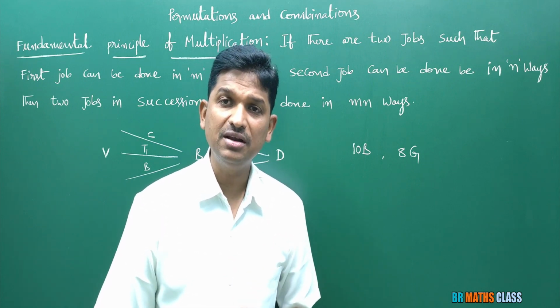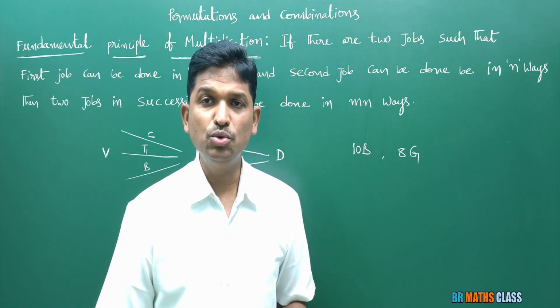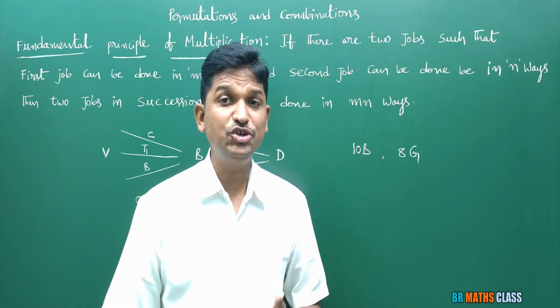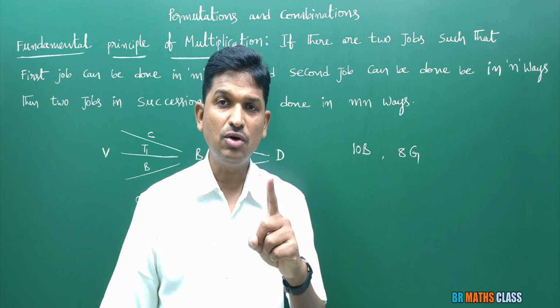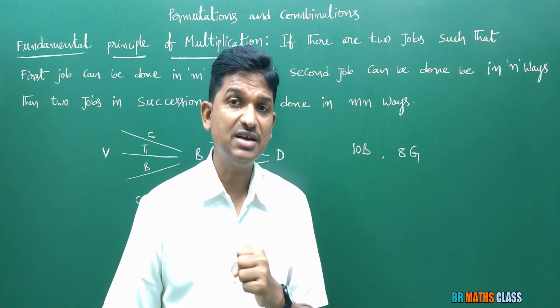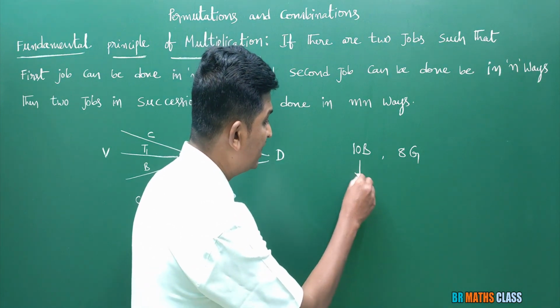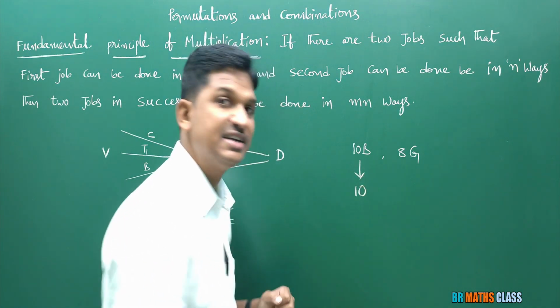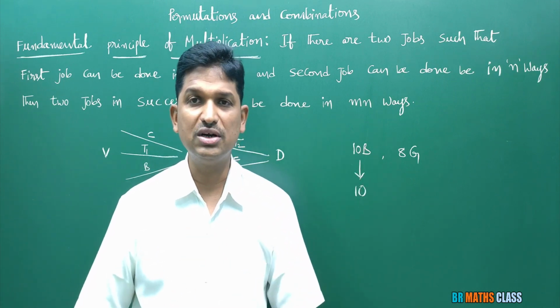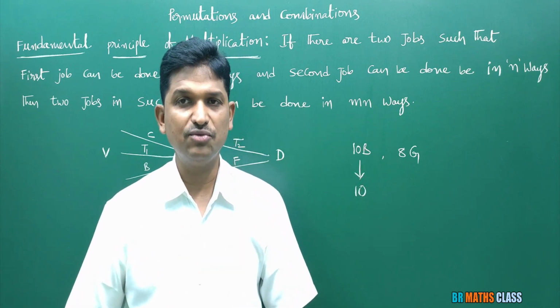I can select B1, I can select B2, I can select B3, I can select B4. Like that I have 10 choices. So selection of one boy can be done in 10 ways. So the first work can be done in 10 ways. Please try to understand.